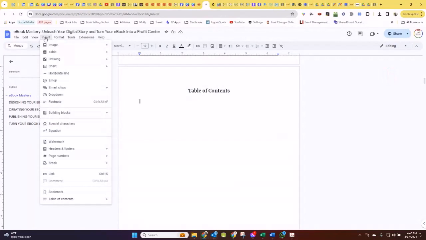But I'm going to just click on insert, and I'm going to scroll down to, where'd it go? Table of contents, right on the bottom. And here you're going to see 3 different styles. One is going to show page numbers. One is going to show these little dots leading to the page numbers. They're called dot leaders. And then this one doesn't have page numbers.